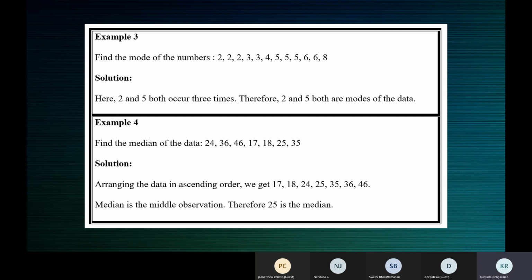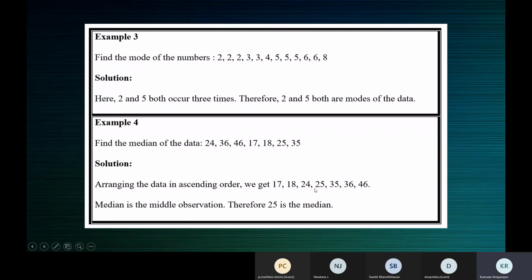So the middlemost observation is the median. Median is the middlemost observation. So 25 is the median. This is the middlemost value. Why is this the middlemost? Because to the left of this there are 3 numbers. To the right of this also there are 3 numbers.